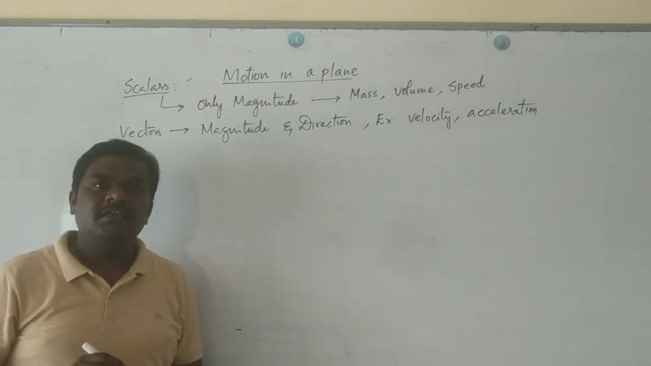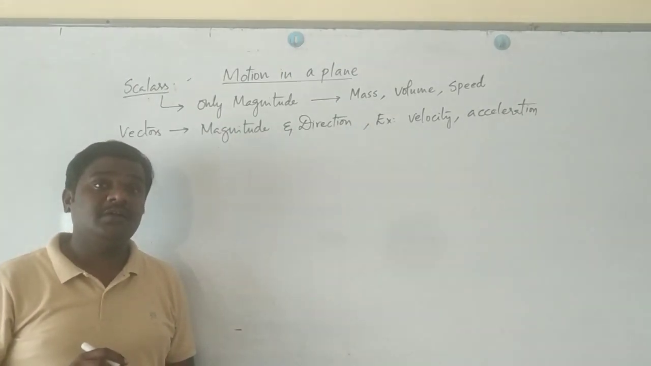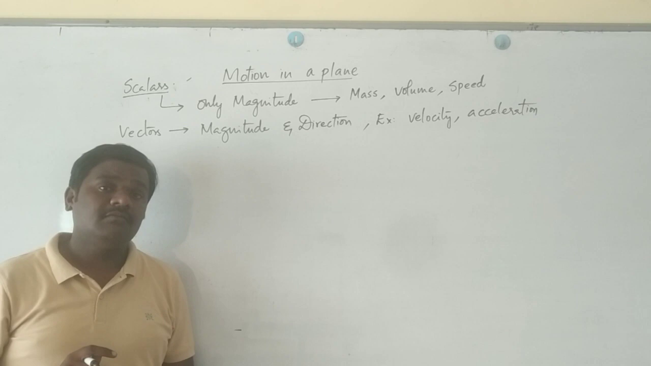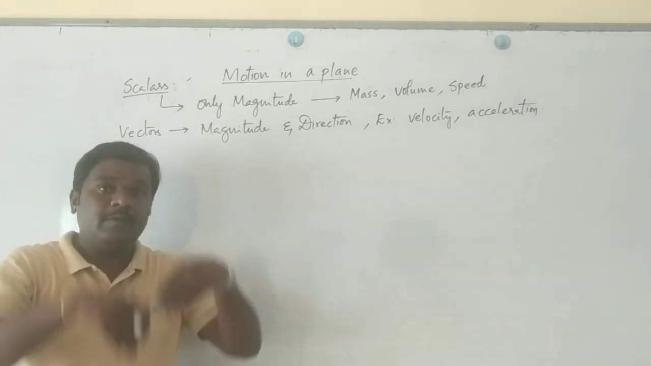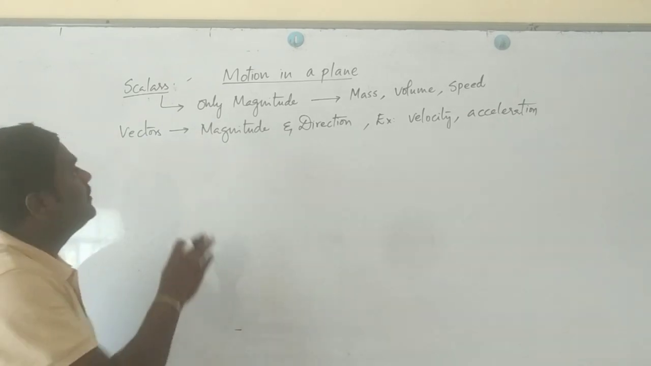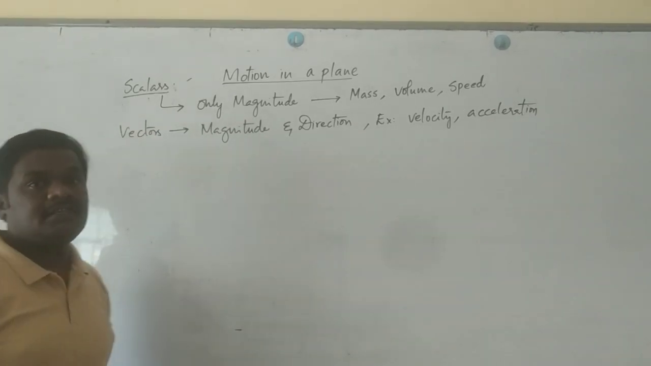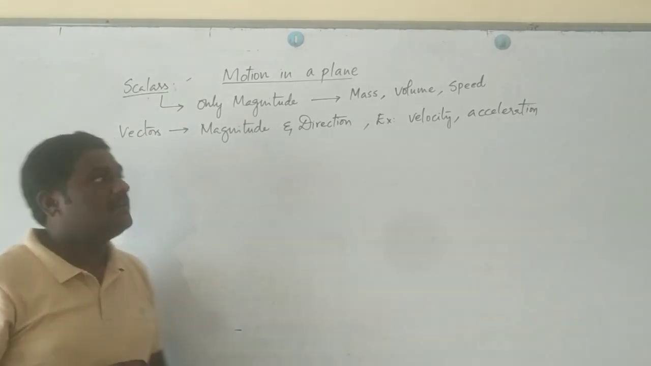Acceleration also is a vector quantity. Acceleration due to gravity also is a vector quantity because it has a value of 9.8 meter per second square and it acts in the downward direction. So this is the basic introduction to scalars and vectors.